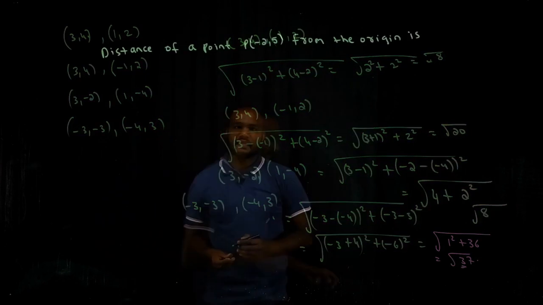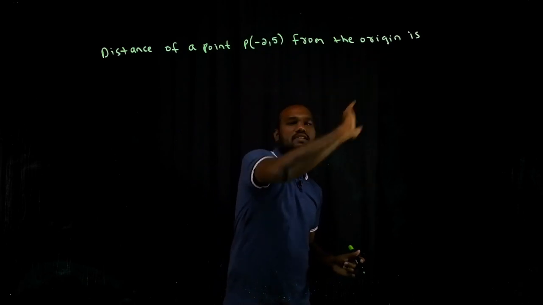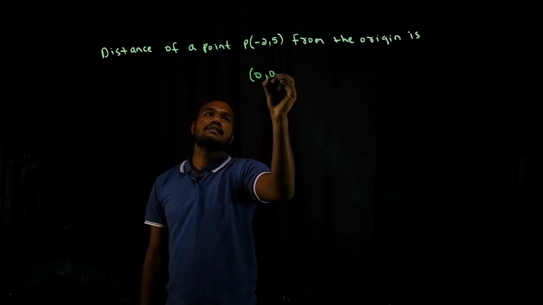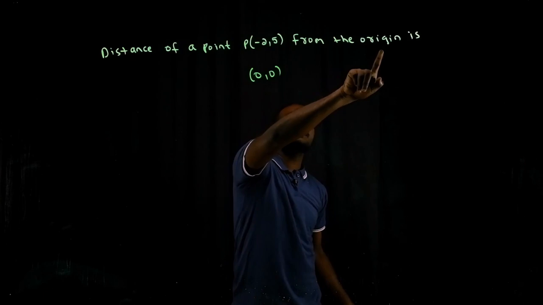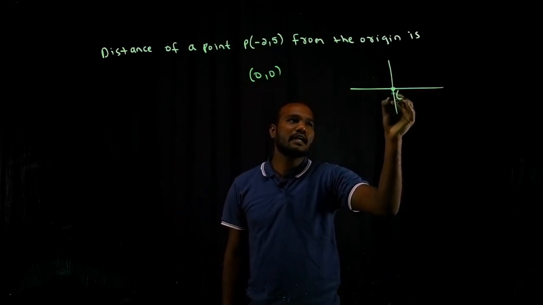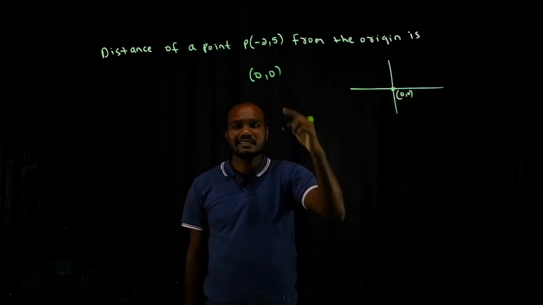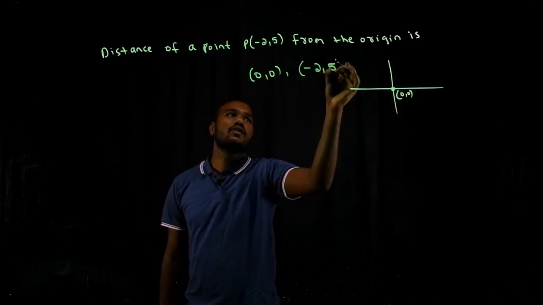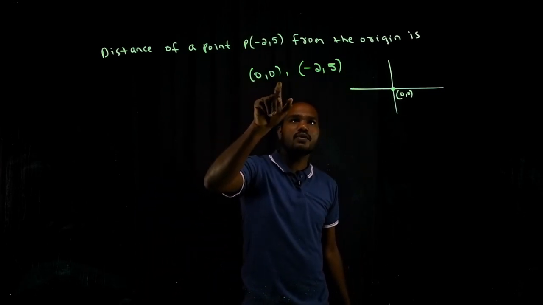Yes or no? Yes. This is one of your examination questions. What they asked: the distance of a point from the origin. So what are they asking you to find? What is an origin? Origin is (0, 0). We have to find the distance. Origin means (0, 0). That's an initial. You have to remember. Origin means what? (0, 0). See here, I started from here. This is nothing but x is 0, y is also 0. Here only I am starting. X is 0, y is 0. So (0, 0) is the origin. You have to find the distance between (0, 0) and (minus 2, 5).